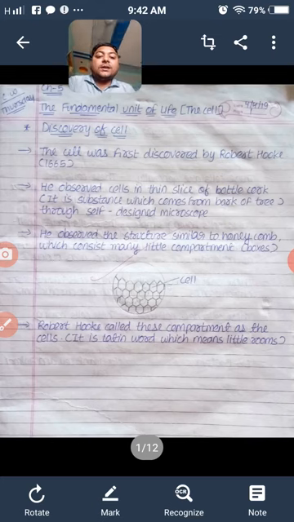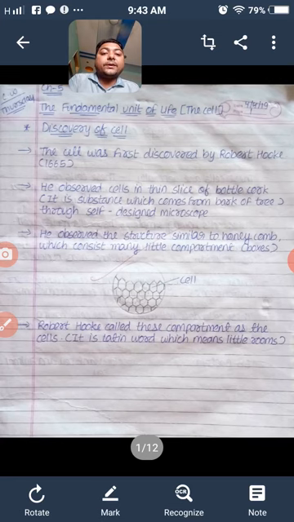Previously I have sent you notes of chapter number 5, the fundamental unit of life, the cell. Right now I am explaining chapter number 5. So, what is a cell? The cell is the simple basic unit of life. Each and every living organism is made up of cells. Previously you have learned about the cell in standard 8.